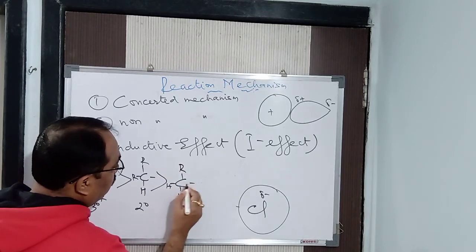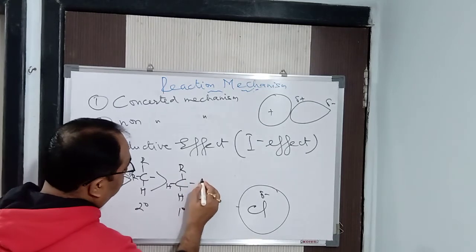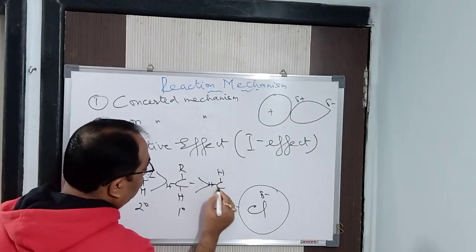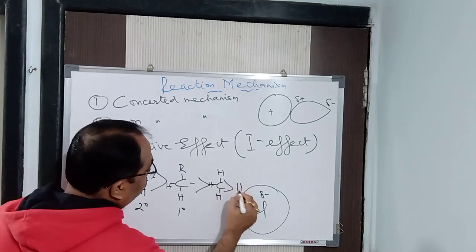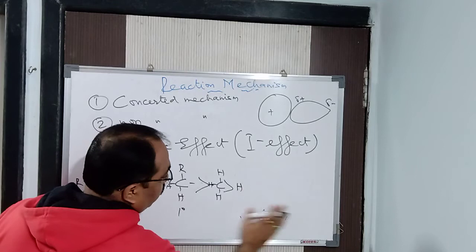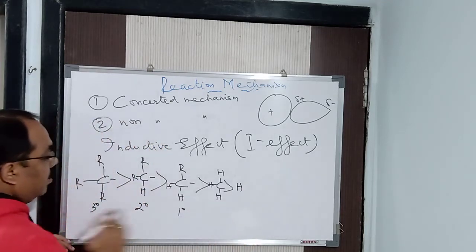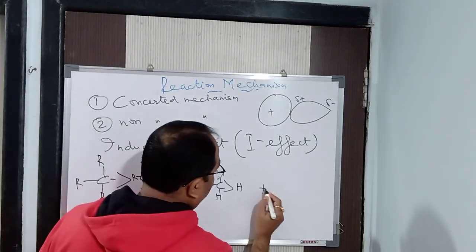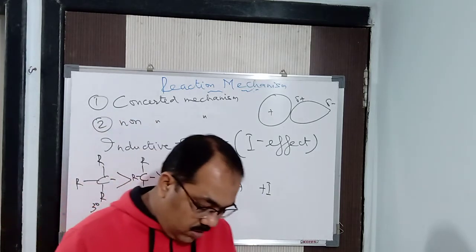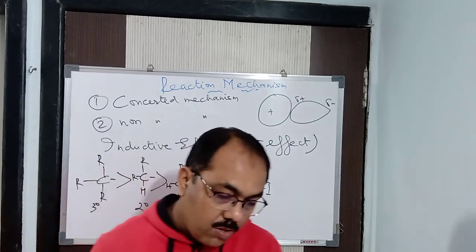This is 1 degree, which is more than methyl, which is further more than hydrogen. This is your positive plus I effect, which I was talking to you about. So this is about your inductive effect.